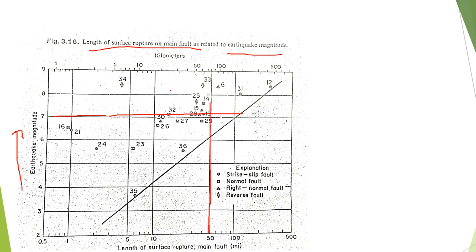You see that this straight line is drawn after including all of these surface rupture events. This is on the higher side, you can say. We can also have a line along the lower side as well, but the trend is increasing. If the magnitude increases, you can see the increase in the rupture length. So I guess you are getting my point.